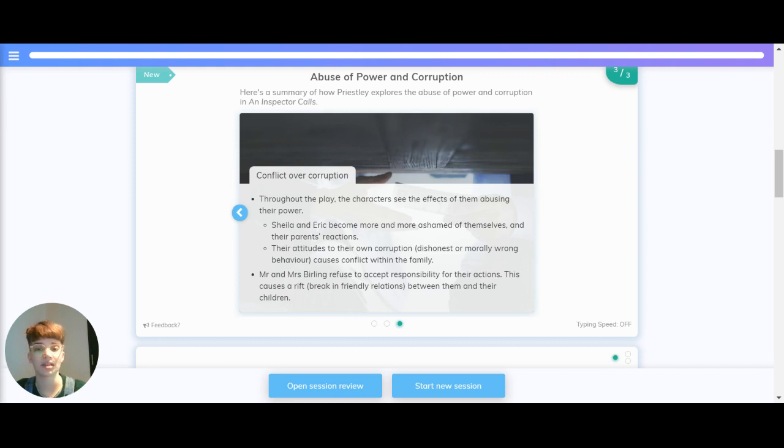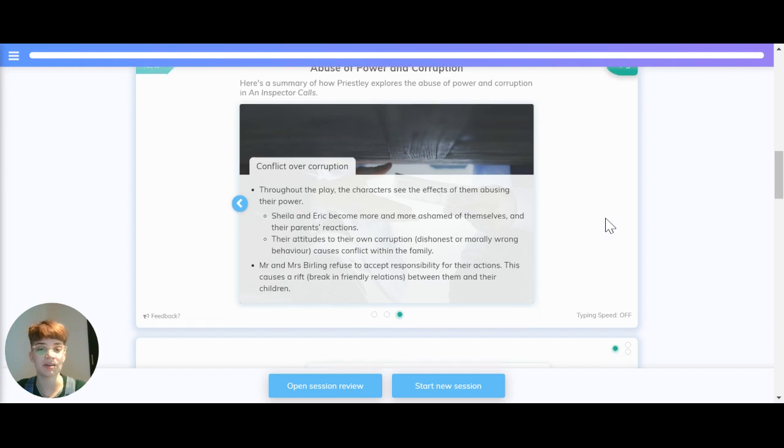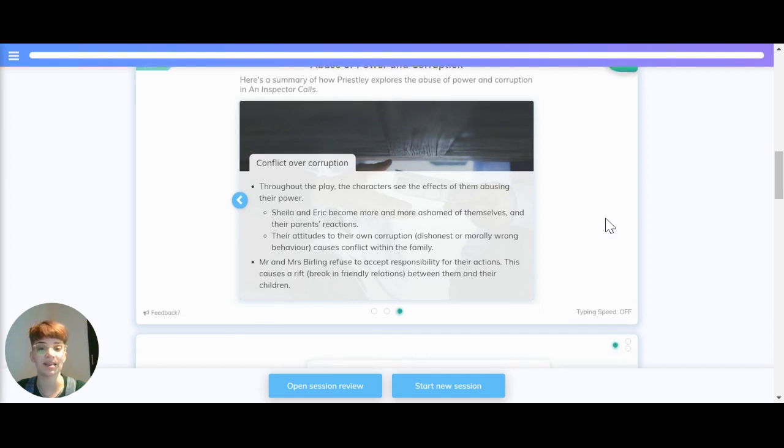There is also conflict over corruption. Throughout the play, the characters see the effects of them abusing their power. Sheila and Eric become more and more ashamed of themselves and of their parents' reactions. Their attitudes to their own corruption cause a conflict in the family. Mr. and Mrs. Burling refuse to accept responsibility for their actions, which then causes a rift between them and their children. And a rift is a break in friendly relations.